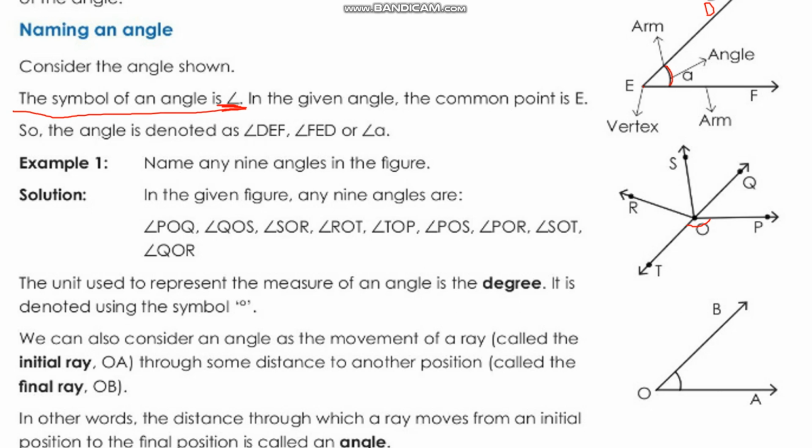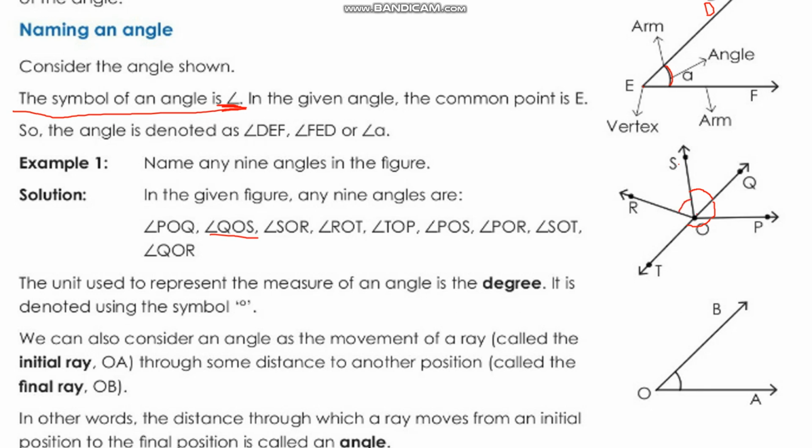So this way you can name it as angle POQ. POQ means this angle. Then the next angle is angle QOS. That means this angle. And then angle SOR. Where is that angle? Here.